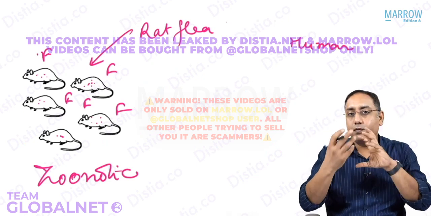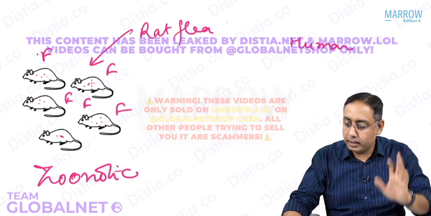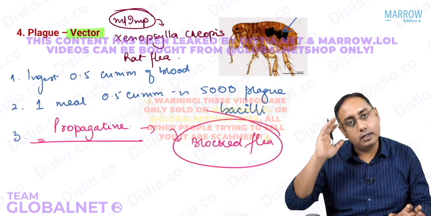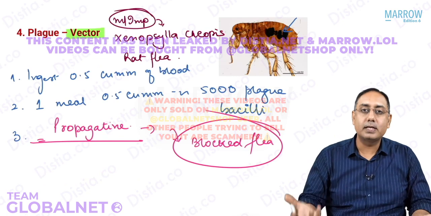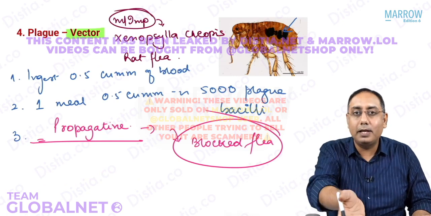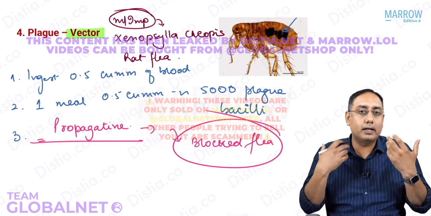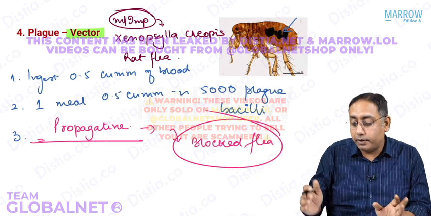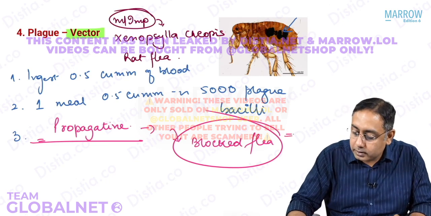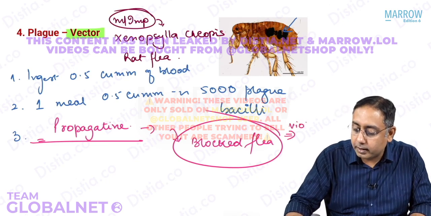So now this flea is violent. Now this flea goes mad, like it loses its mind. Because what is happening? Instead of it throwing the plague bacilli, it is getting more plague bacilli, and the plague bacilli is causing plague inside. That is the propagative cycle. So this flea becomes a blocked flea, and this blocked flea will be violent.